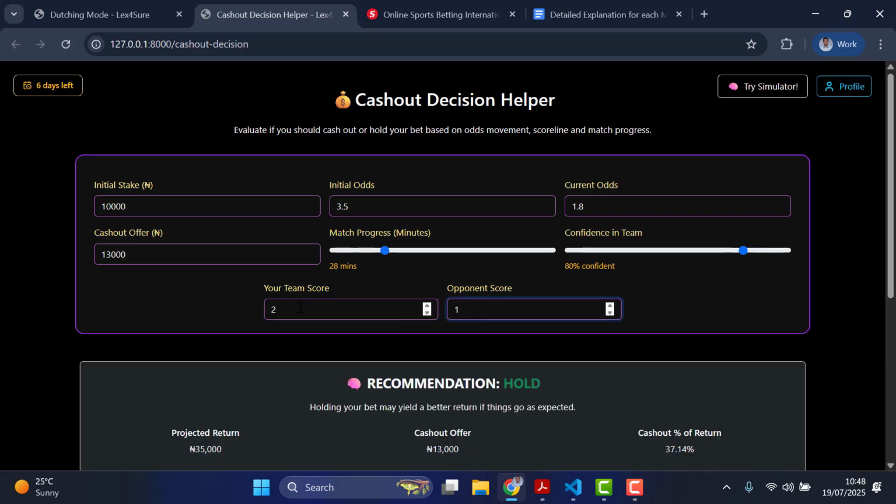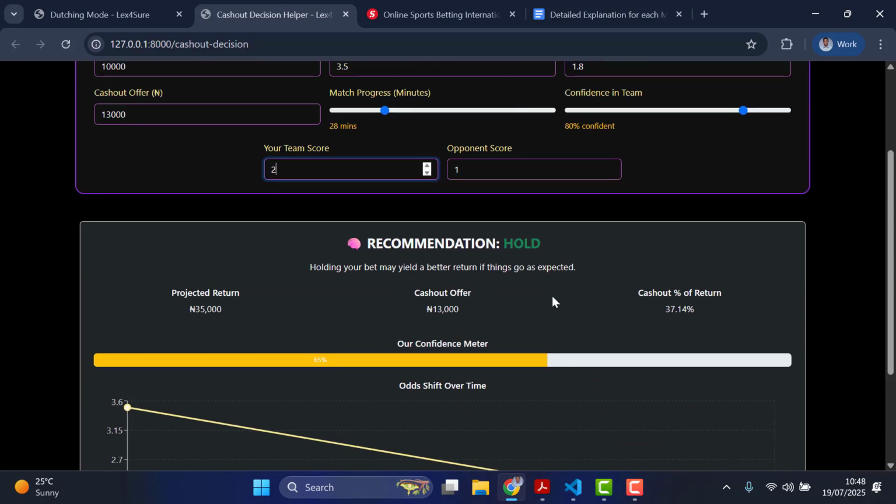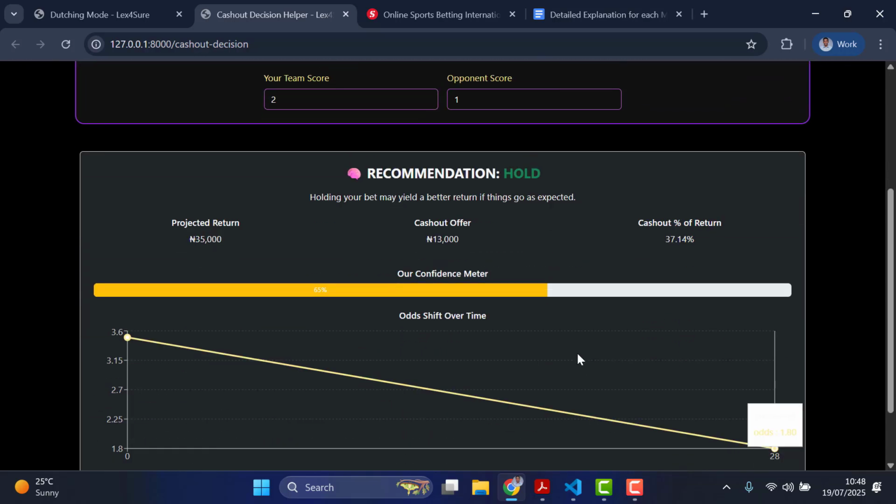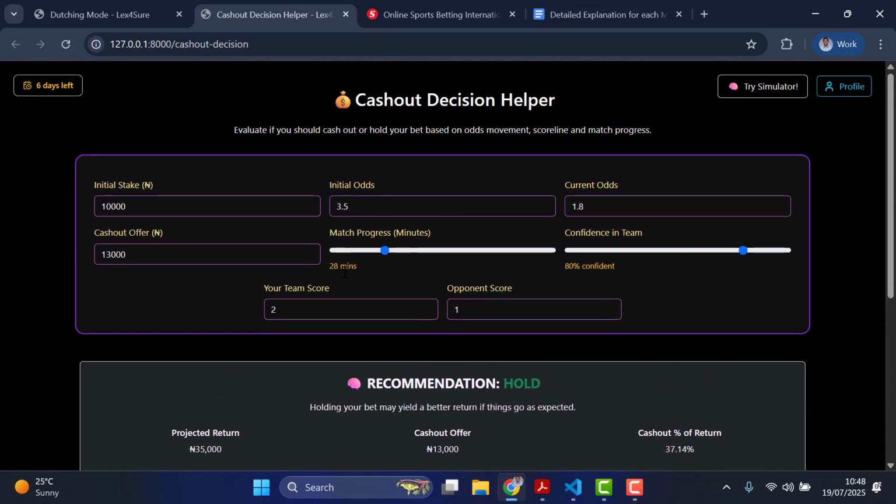That's the team to score, the team that is winning. The team to score 2, and the opponent 1. So it's telling you that you should hold, you should not cash out, that you should not listen to the cash out signal or the Sportingbet signal. That's looking at the whole statistics and the whole conditions you've stated here, because the results that come out will be solely based on all the inputs you have in here. That's one thing to keep in mind.